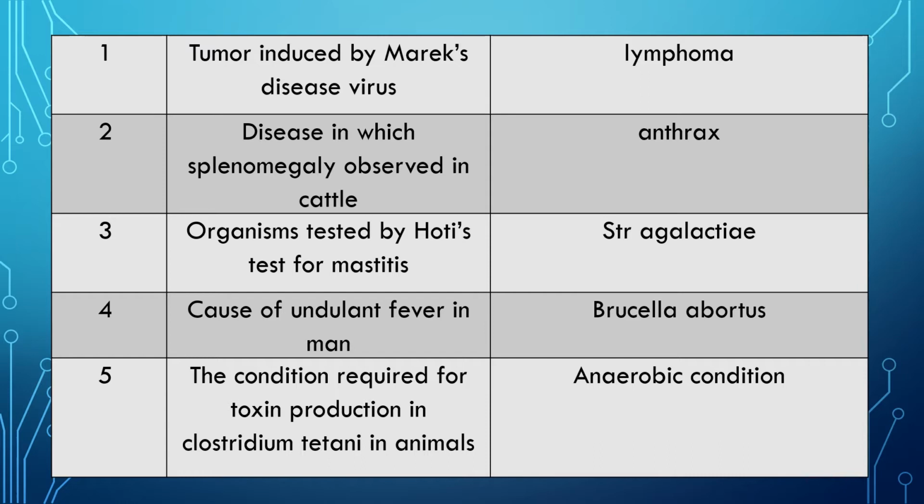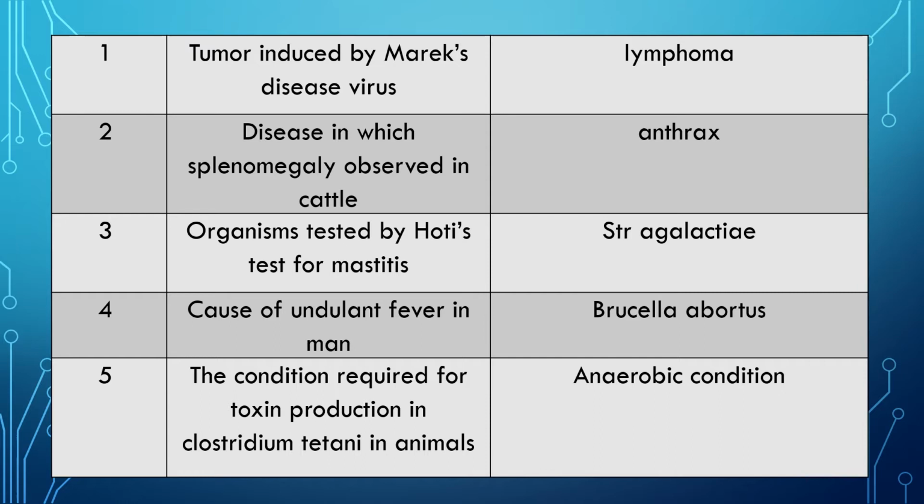Question 3: Organisms tested by Hotis test for mastitis. In Hotis test for mastitis, the organism tested is, answer, Streptococcus agalactiae. Question 4: Cause of undulant fever in man.